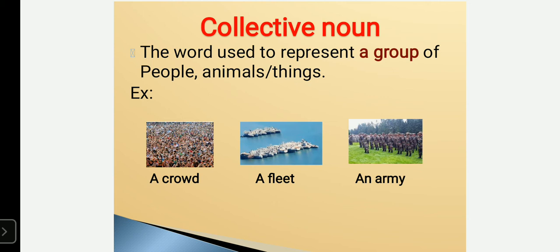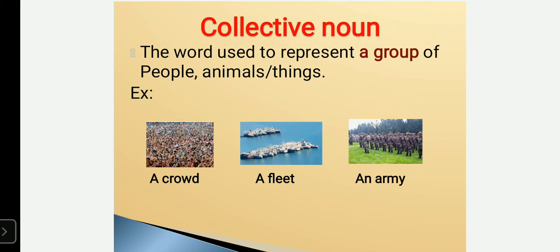So we call it a fleet of ships. If it is sheep, we call it a flock of sheep. Here, army men gathered in a place, so we call it an army of soldiers. And also this is summer. In our house, the ants used to crawl all over the walls, so we all used to call ants an army of ants.